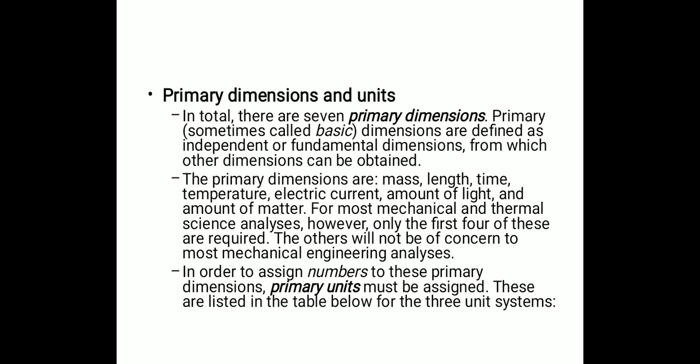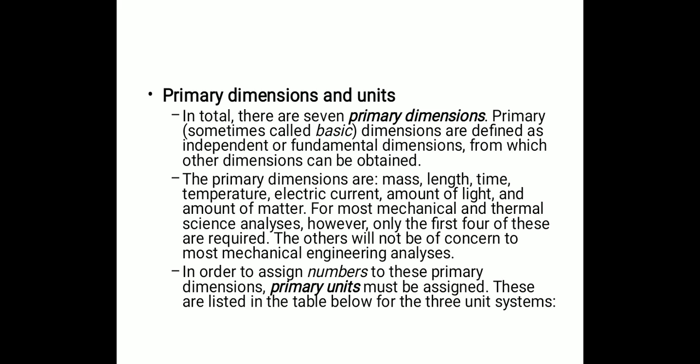Now let us see the primary dimensions and their units. In total, there are 7 primary dimensions. Primary dimensions are also sometimes called basic units or basic dimensions, and are defined as independent or fundamental dimensions from which other dimensions can be obtained. The primary dimensions are mass, length, time, temperature, electric current, amount of light and amount of matter. For most mechanical and thermal science analysis, however, only the first 4 of these are required. The others will not be of your concern in most mechanical engineering analysis.